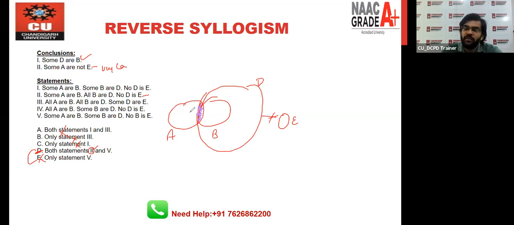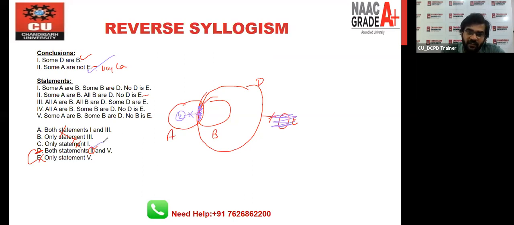Those A which shift toward D can never intersect with the E. That's why this is 100% right when you say some A are not E, because those A which shift into the D will not intersect with the E. You can draw the E diagram here also, it doesn't matter, because the A which already shifted into the D cannot intersect with the E. Concentrate on the statement that I'm saying, because the diagram itself is not enough to give you the correct answer. Understanding the statement is very important. So this is the logic.